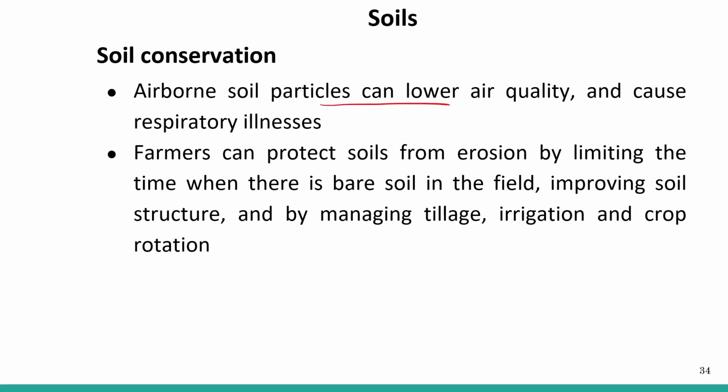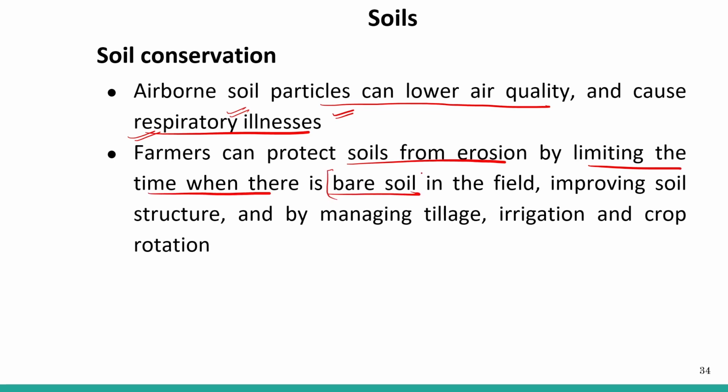Airborne soil particles can lower the air quality and cause respiratory illness. When these soil particles are present in the air for a longer duration of time, they can cause respiratory illness.